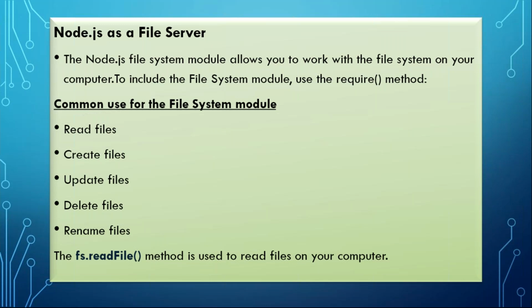So when I create a web server or any backend application, there also we need the file system. When I click on the upload button, a file location has to be created on your server side. And as I think I told you last class, we have an option of downloading the hall ticket from the official website of your college or university. The hall tickets of all the students are already saved in the databases.